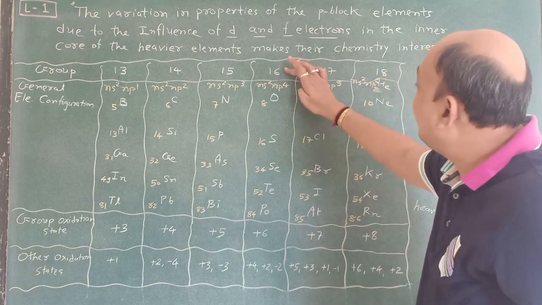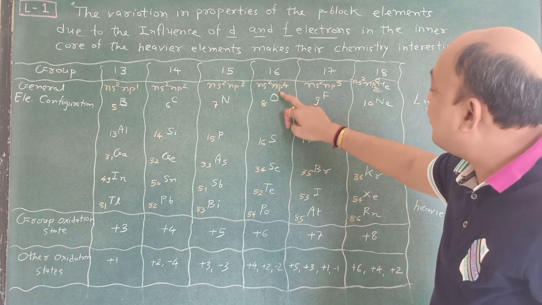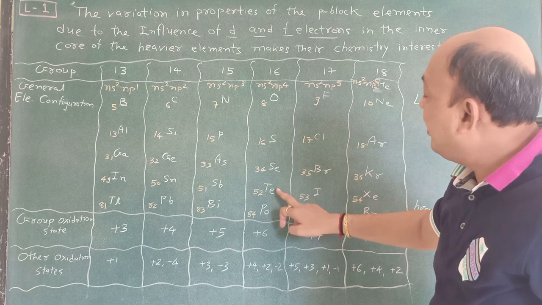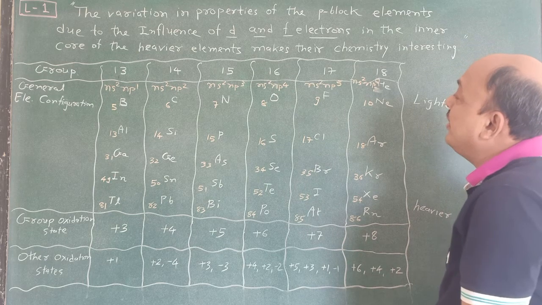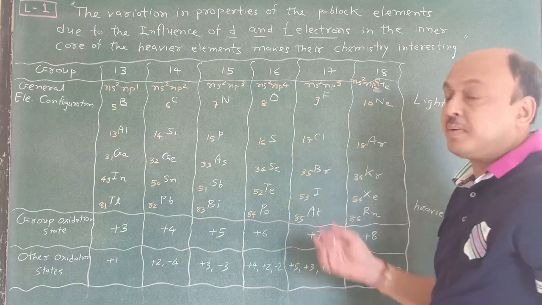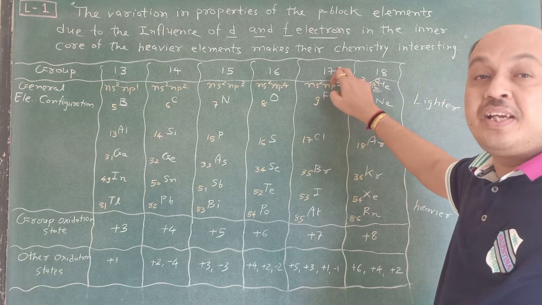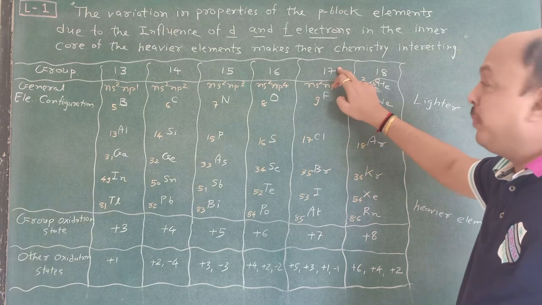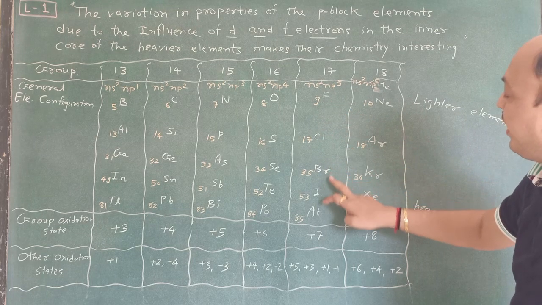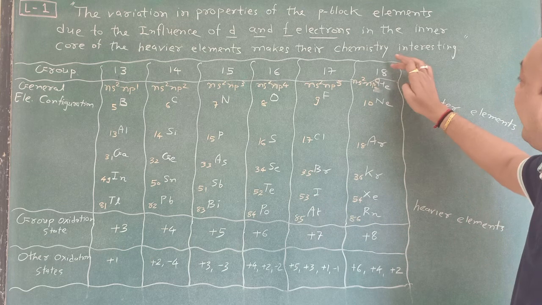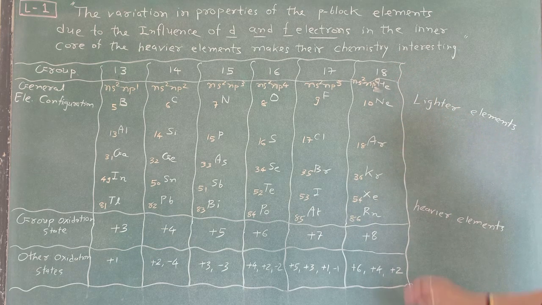The 16th group is oxygen, sulfur, selenium, tellurium and polonium. The first member of this 16th group is oxygen, that's why it is known as the oxygen family. The 17th group is known as the halogen group. The first member is fluorine, then chlorine, bromine, iodine and astatine. And the 18th group is considered as noble gases or inert gases.